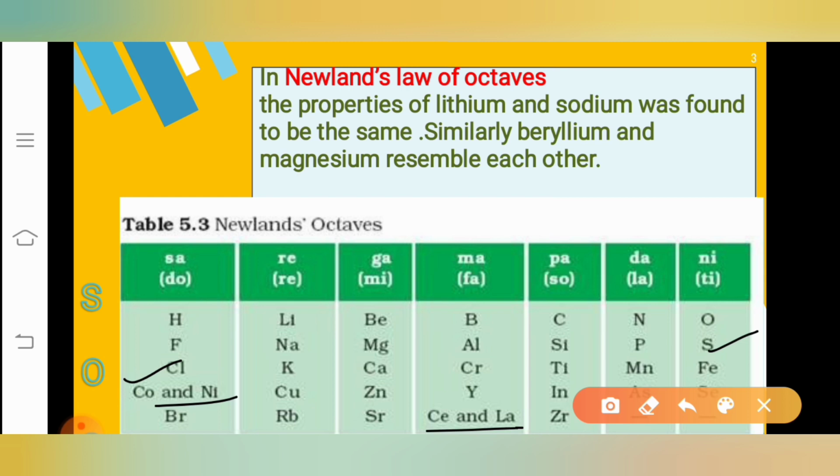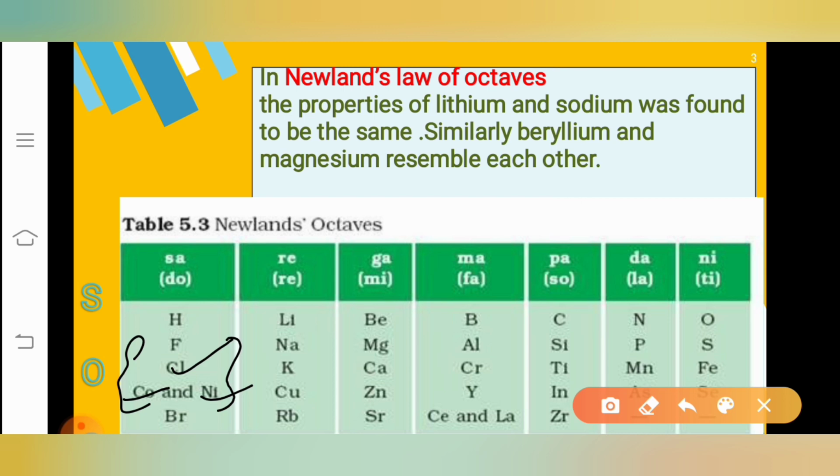And we can also see that cobalt, nickel and chlorine do not have any common property. They all have different properties. For example, cobalt and nickel are metals and chlorine is a non-metal. But they are kept in the same group. Again, this is also the wrong order of arrangement. If elements do not have similar properties, they should not be kept in the same group, correct?